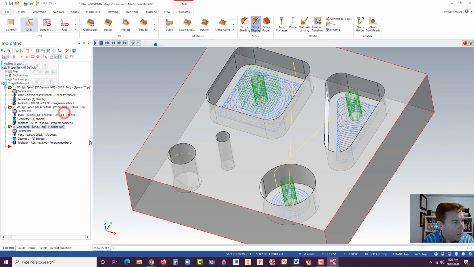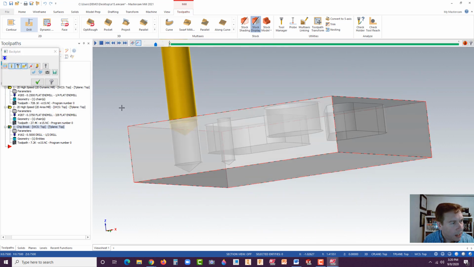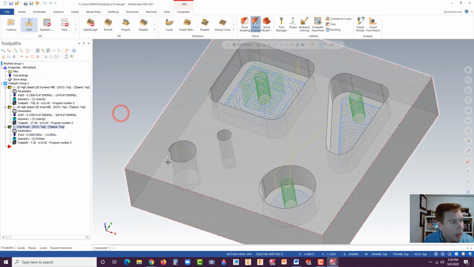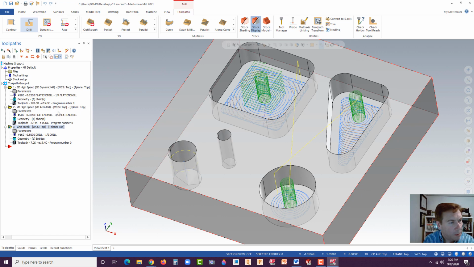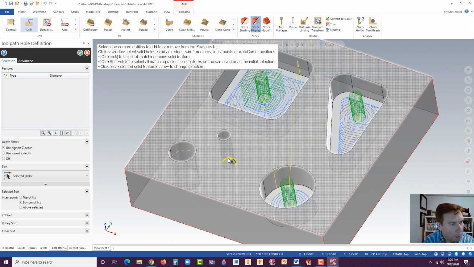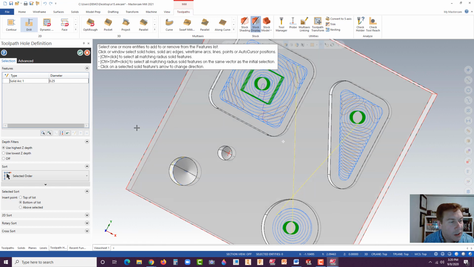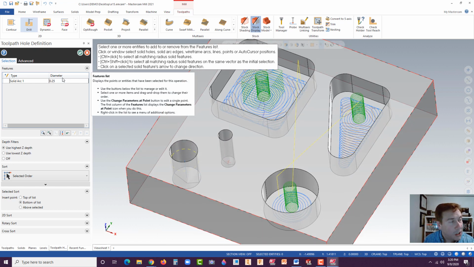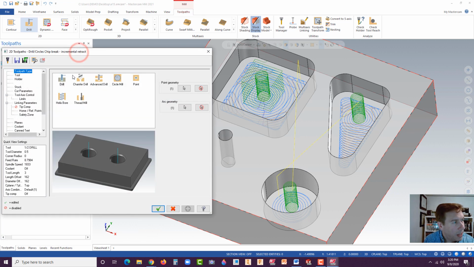Click on that, hit the green check to update it, and there we could actually see the tool. All right, now let's go ahead and get in here. So for this next one, we're going to pick drill again. Select that bottom edge. What's really nice in this latest version, you can select right through the top surface. Always make sure there's a little red cross in there. You can see the diameter is 1/4 inch. Hit the green check.